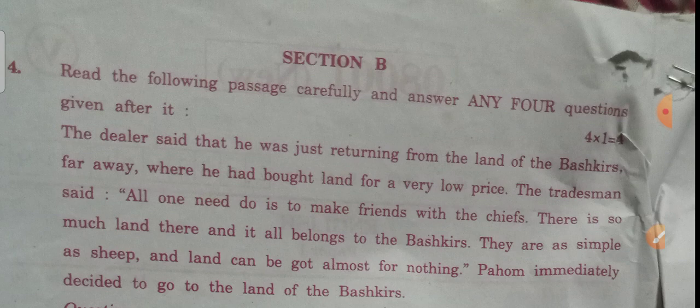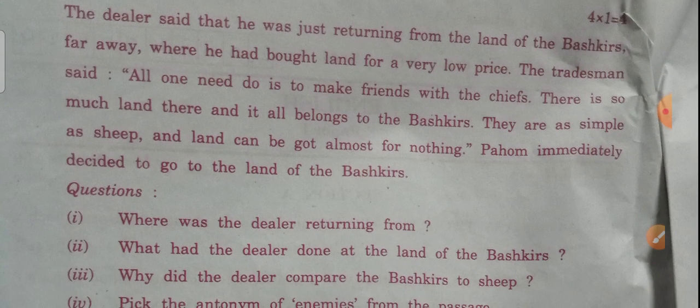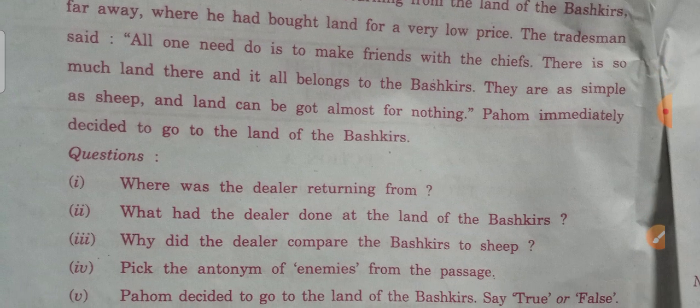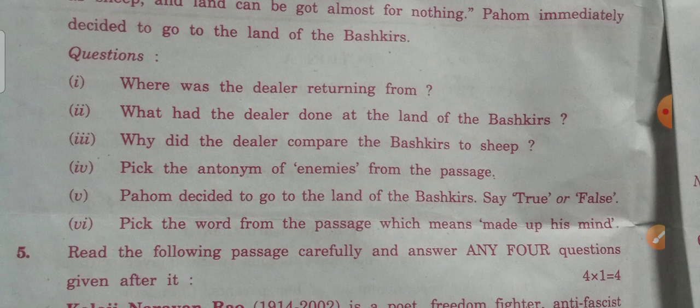So next, coming to Section B. Section B, fourth question continued. Read the following passage carefully and answer any 4 questions given after it. 4 into 1, 4. If you attempt this one, you may get the 4 marks. They have given a passage. First you have to read this passage, and whatever knowledge, idea or concept you get regarding this passage, some questions will be based on it. According to the passage, you have to write the answers.